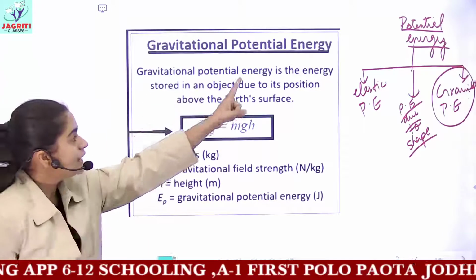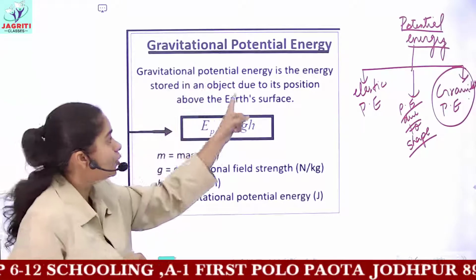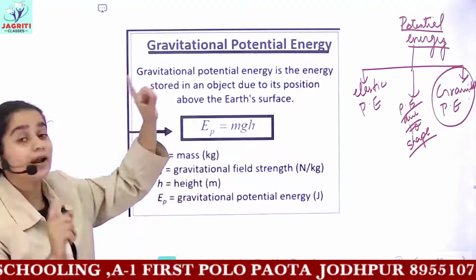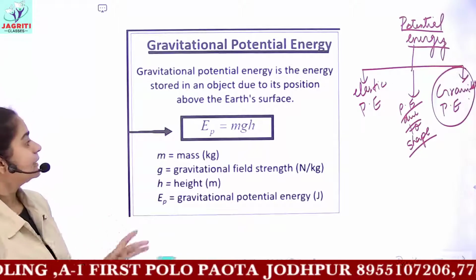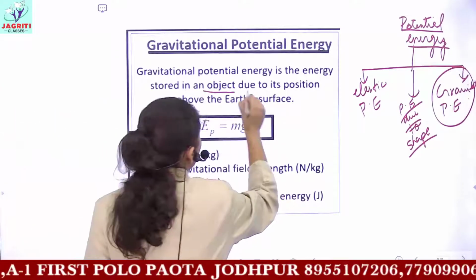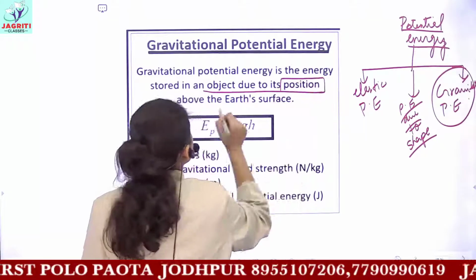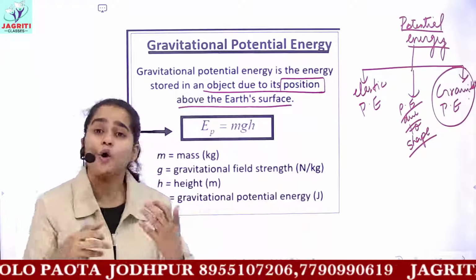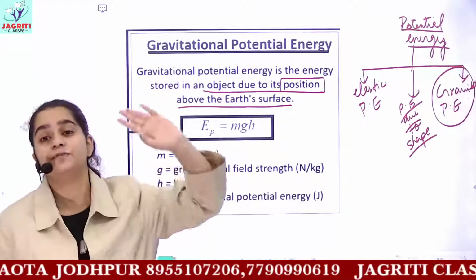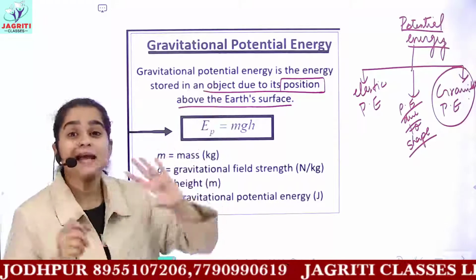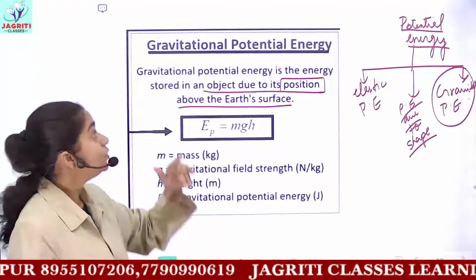Gravitational potential energy is the energy stored in an object due to its position above the Earth's surface. That is, whenever an object is placed above the surface of Earth, that object has potential energy due to gravity.